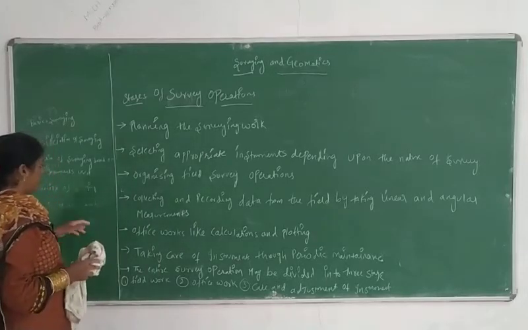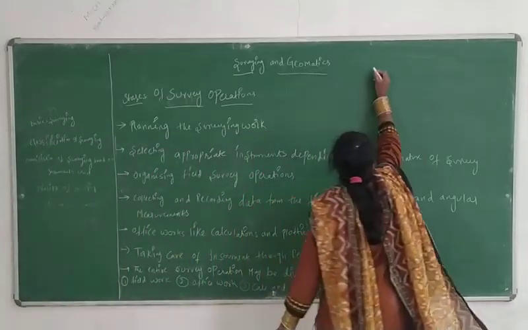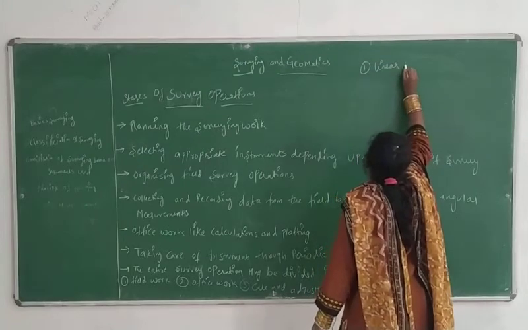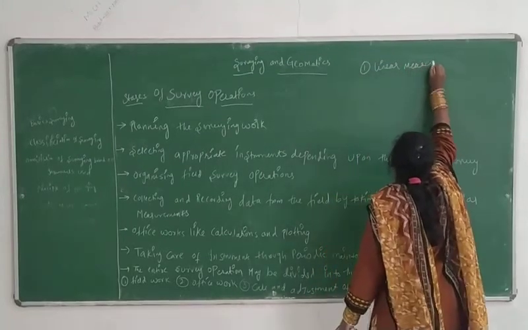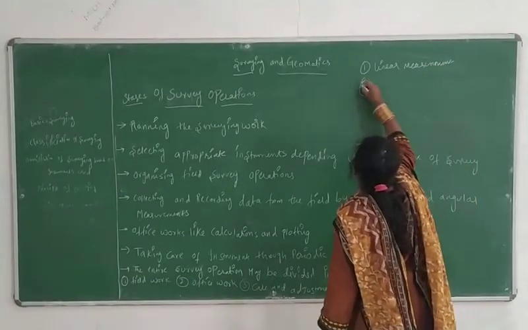So next, I have already told you we will be using two measurements. What are the two types of measurements we will be using here? The first one is the linear measurement and the second one is the angular measurement.